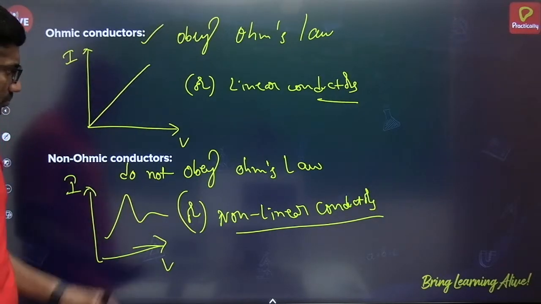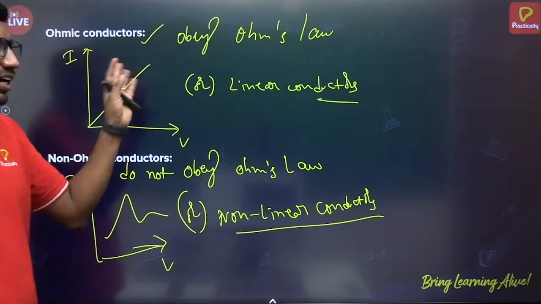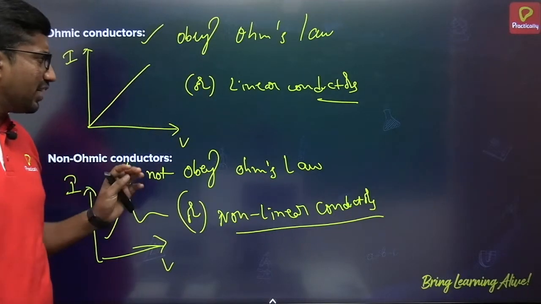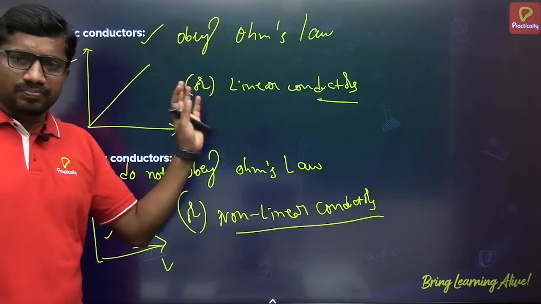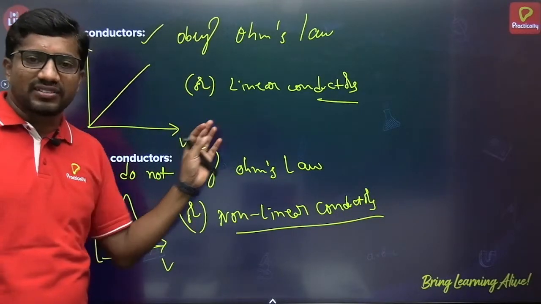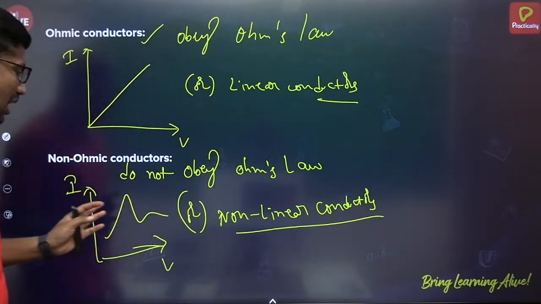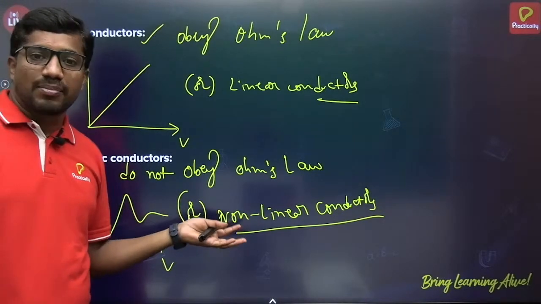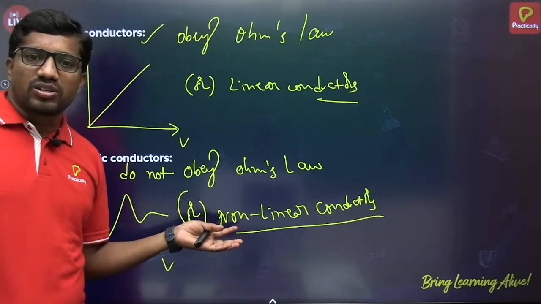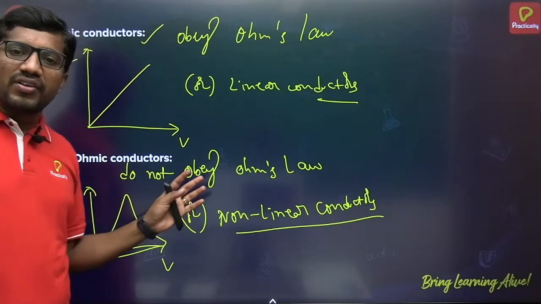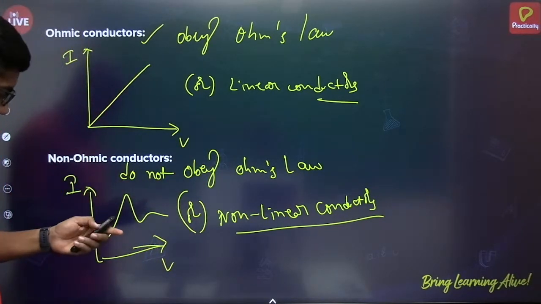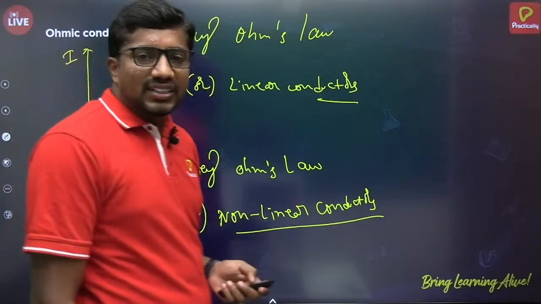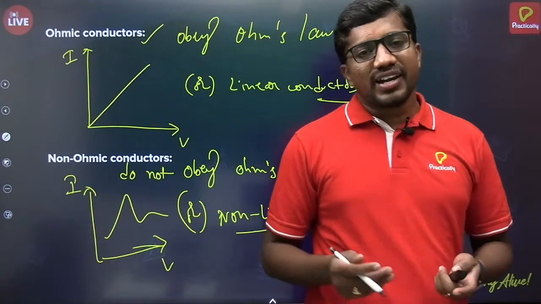For an ohmic conductor example, we can take copper wire or aluminum conductor, those metallic conductors. Non-ohmic conductors, like the thermistor and PN junction diodes, will have non-linear characteristics. So this is about ohmic and non-ohmic conductors, very important and easy too.